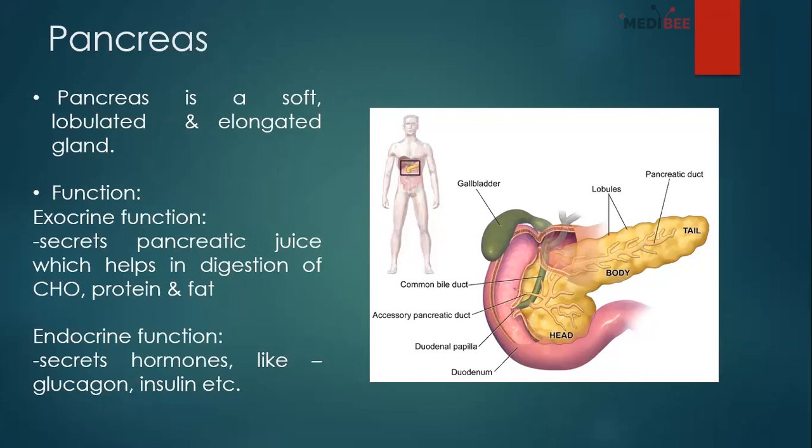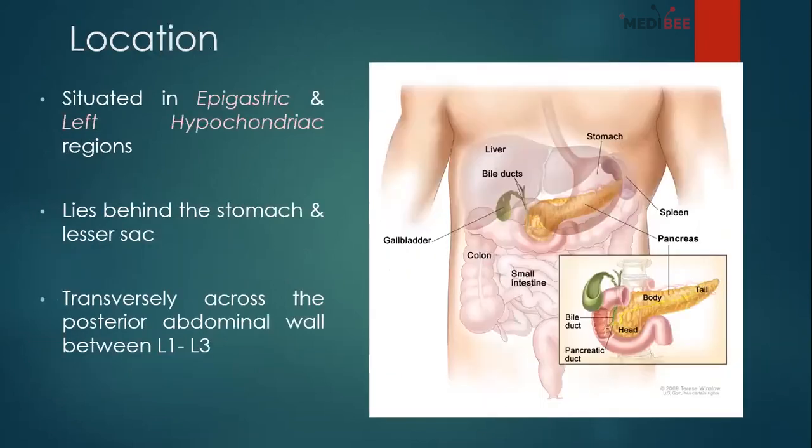It secretes hormones, and it has four kinds of cells: alpha, beta, D cell, and PP cell. Alpha cells secrete glucagon, beta or B cells secrete insulin. D cells secrete somatostatin, and PP is pancreatic polypeptide. The pancreas lies mainly in the epigastric and left hypochondriac region, and the head lies within lumbar 1 to lumbar 3, but the tail lies at the level of thoracic 12. And we divided the parts from right to left into head, neck, body, and tail.